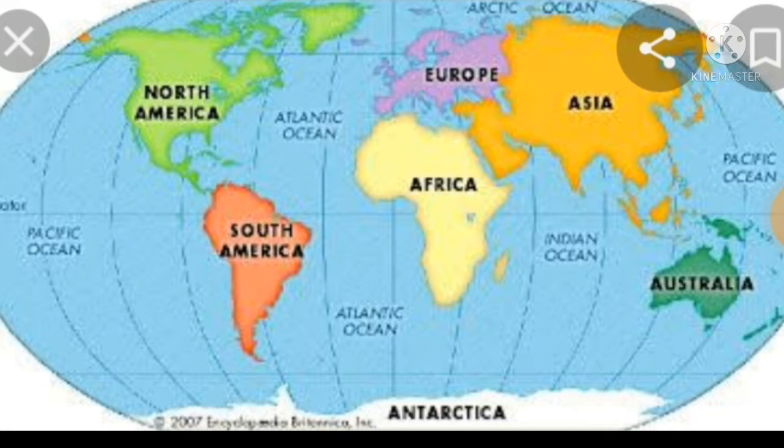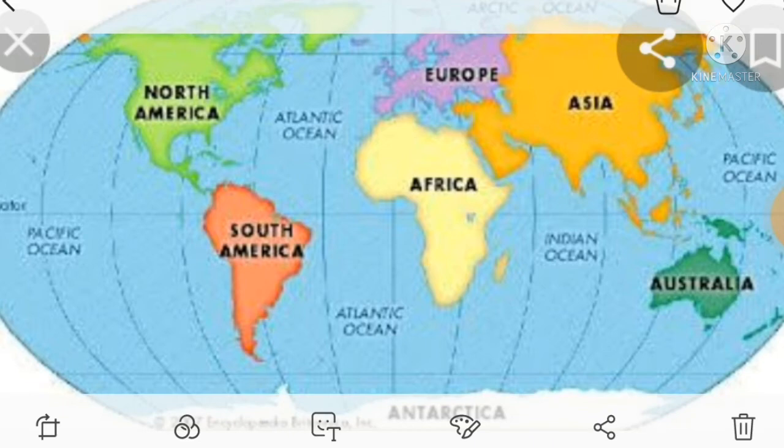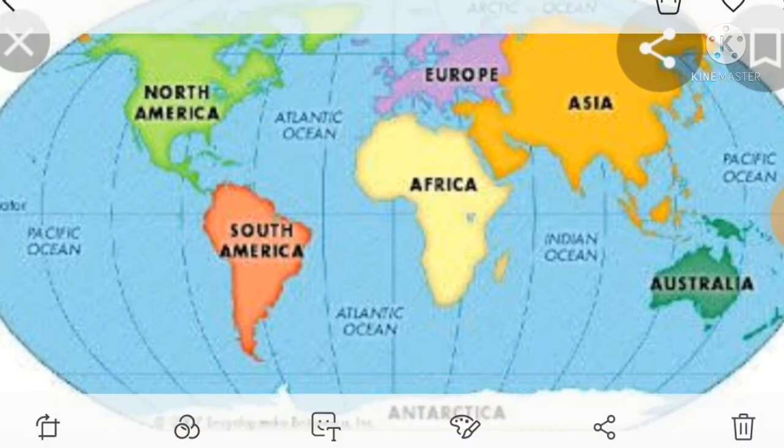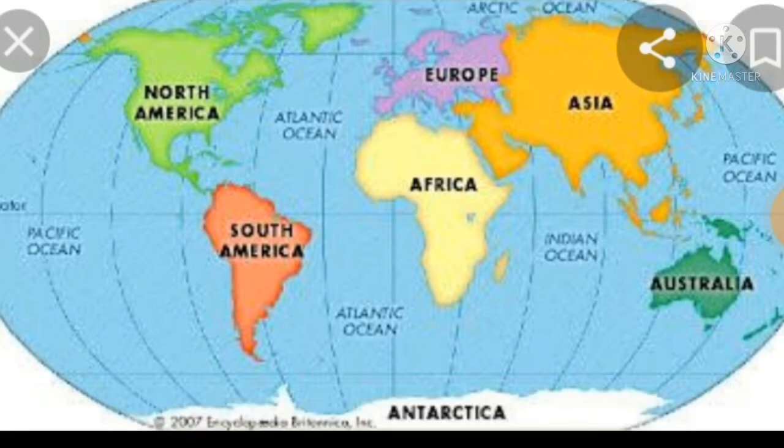First of all, a map is a drawing of a place on a flat surface. It can show the whole or a part of it at one go. Maps can be big or small. At times, maps are more useful than globes. Wall maps are the big maps. We can hang them on walls so that everybody can see them clearly. An atlas is a collection of different types of maps in the form of a book.